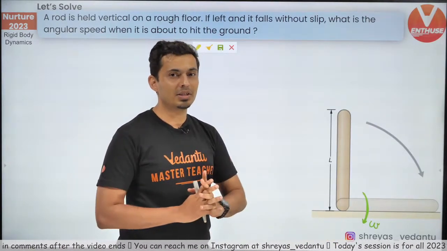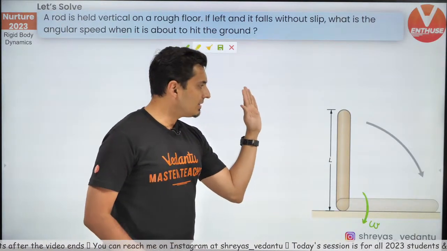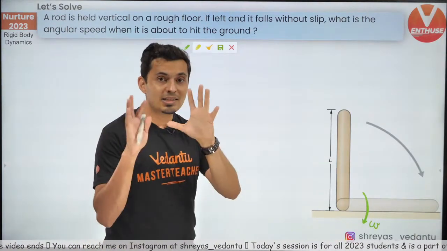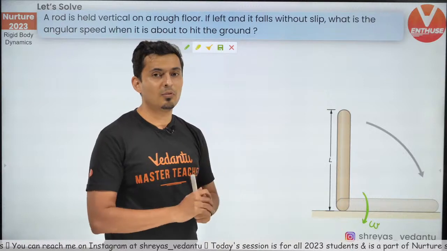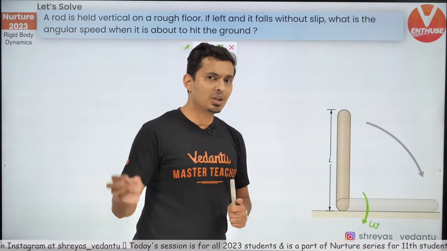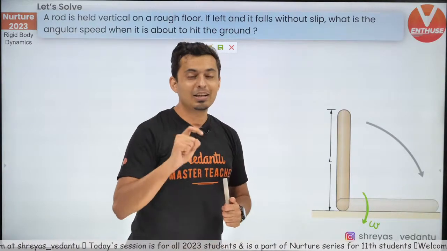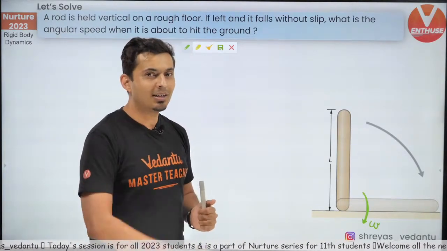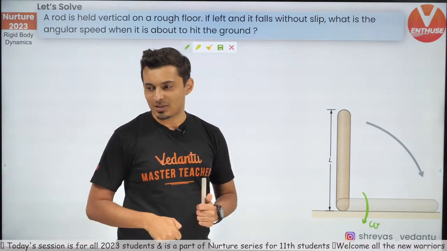Instead, I will try to keep it simple and use the work-power-energy principle. Basically, energy conservation. Think from this state to that state, some energy got converted into some other form of energy. If you mentally try to visualize which energy got converted into which form, that's really good. And if you have figured that out, type it up in the chat box.